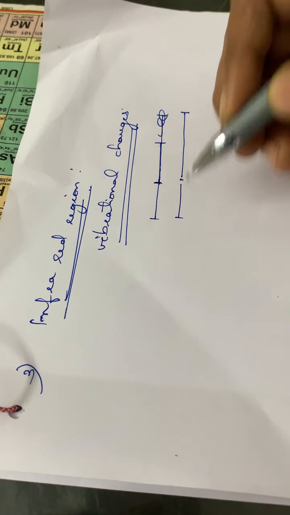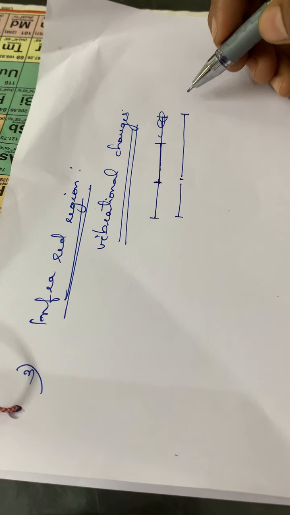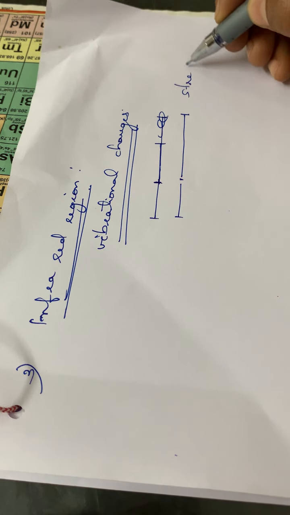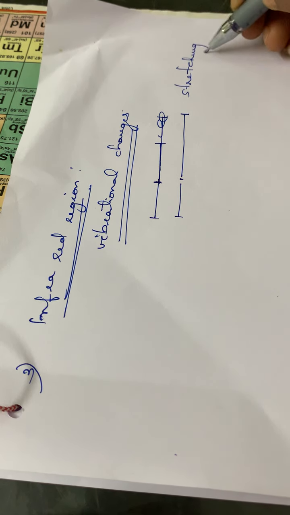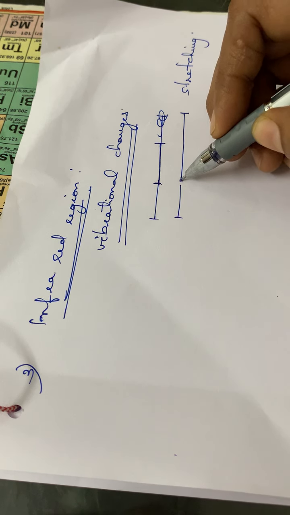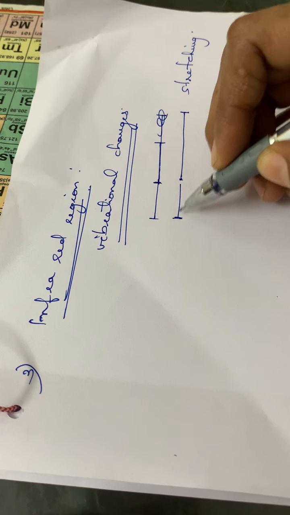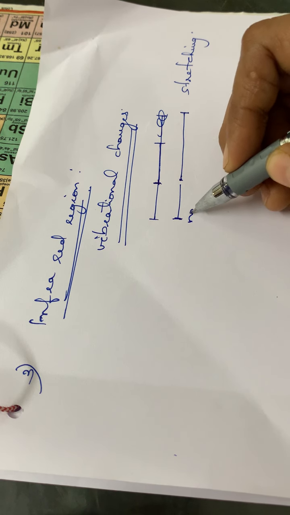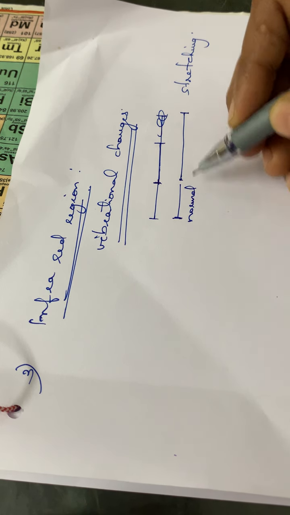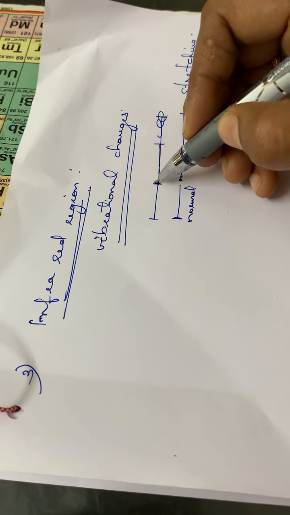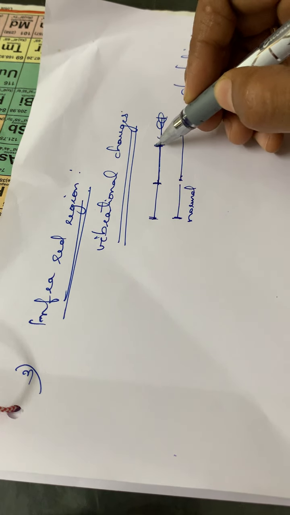So this is the normal position. That means a stretching vibration is going on for this bond, while the other bond remains as such. So this is the normal mode and this is a stretching mode. This is the normal position of that particular molecule.